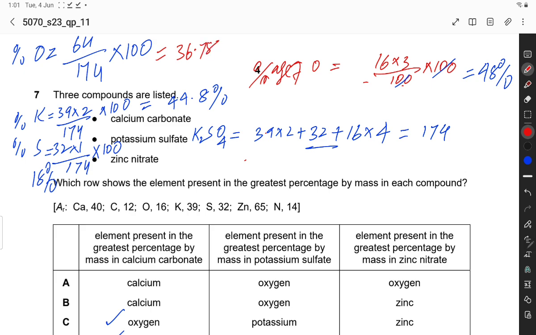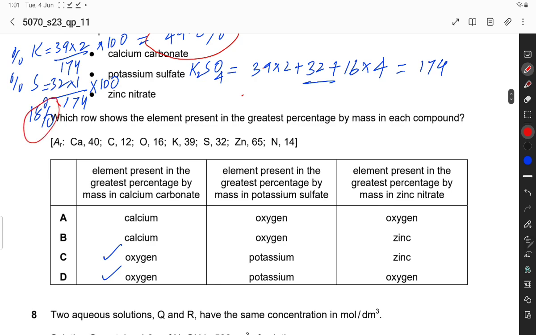So this is 44.8 and this is 37. Potassium is the greatest.